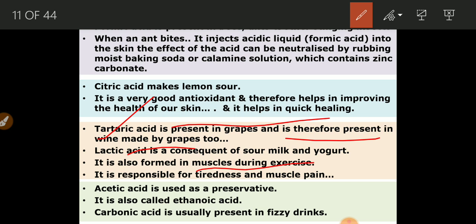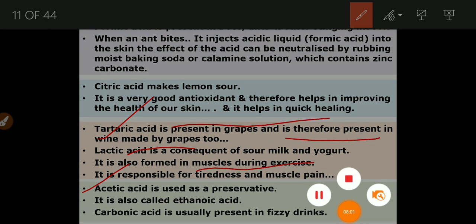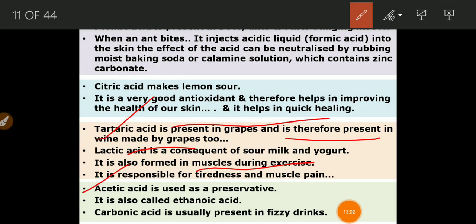The next important organic acid is acetic acid. It is used as a preservative. Most of the time, in pickles, everybody has pickle at home, this acetic acid is used, or in many food products. Acetic acid, that is vinegar, you must know vinegar is the source of acetic acid. This acetic acid is used as a preservative, so it is present in many food items.